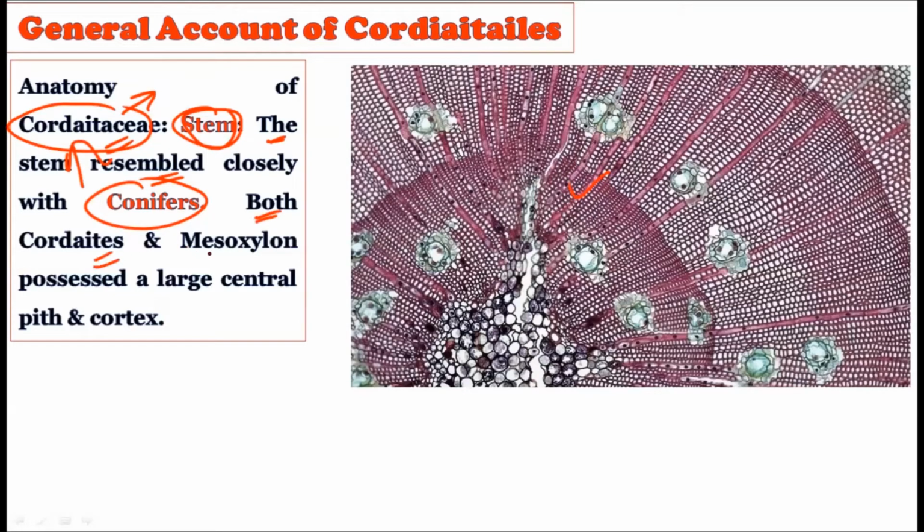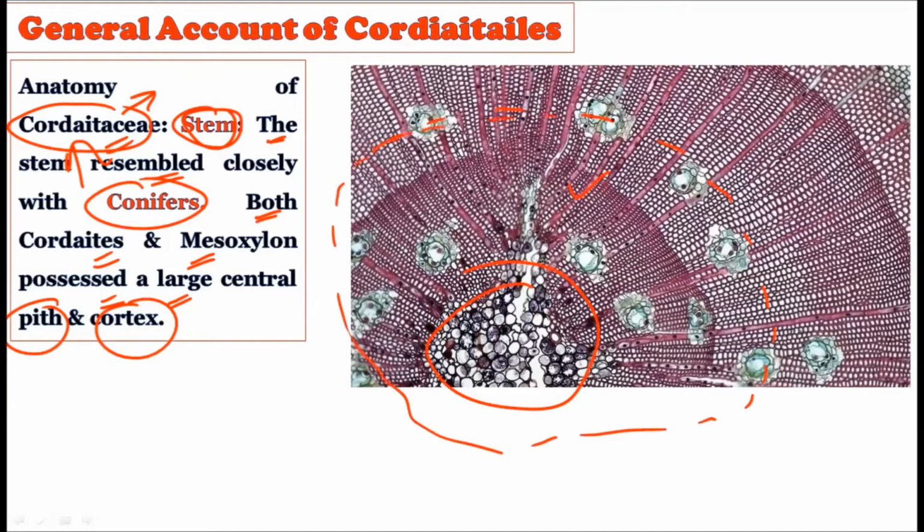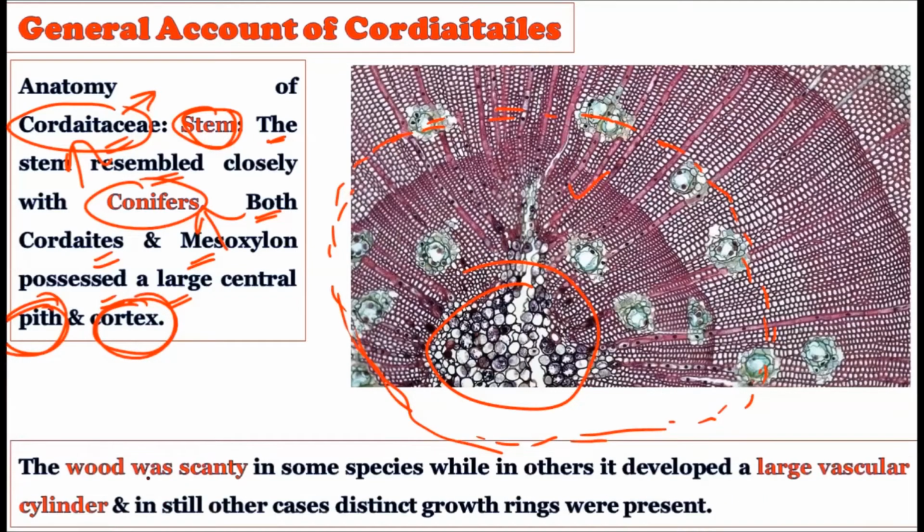Both the Cordaitales and the Mesoxylon possess the large central pith and the cortex. So a large central pith is there, then there is a much larger cortex surrounding it. So the characteristic feature anatomically possessed by these particular members of the Cordaitales family is that they show a stem similar to the conifers. A large central pith is there, which is surrounded by the cortex. Then the wood was scanty.